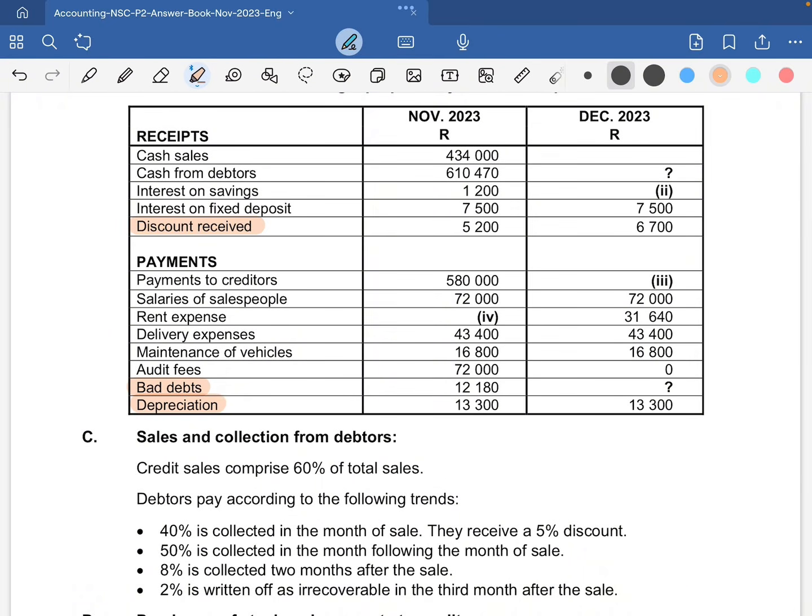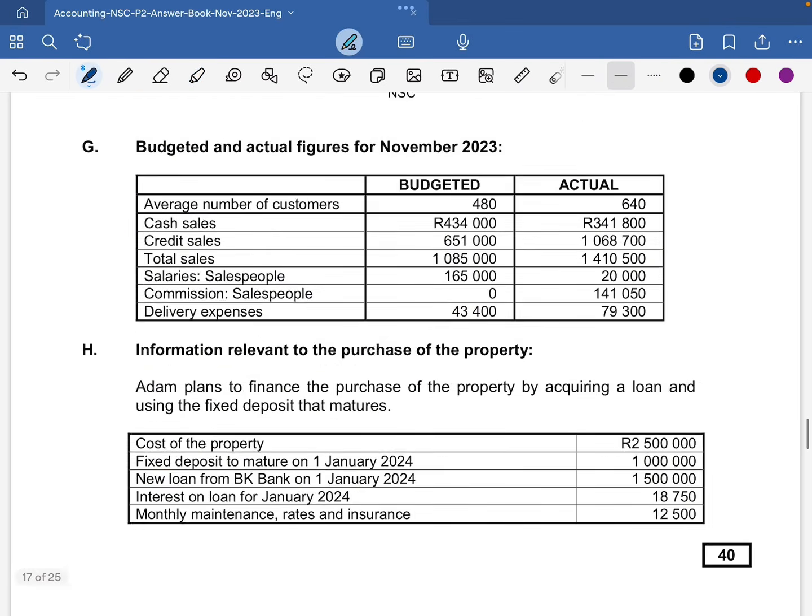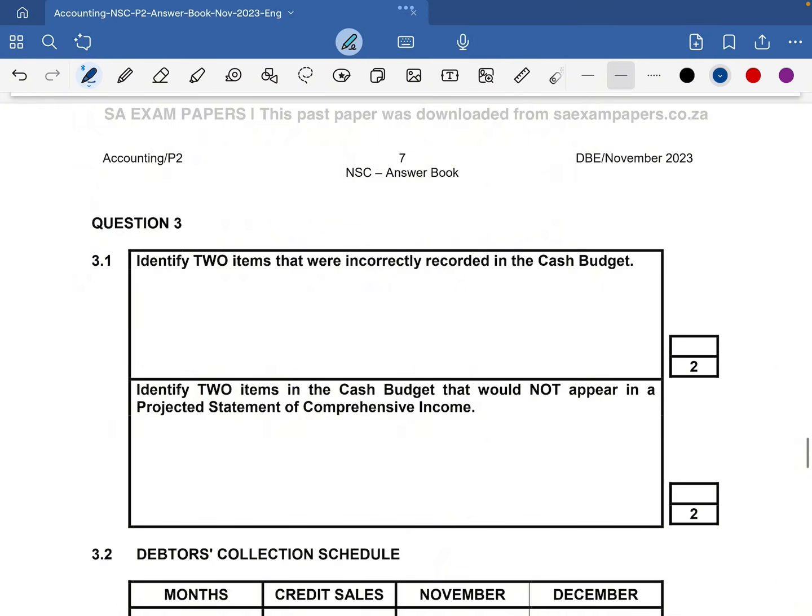Now that we have identified these things, we can only name two. So we can go to our answer book. Two things incorrectly recorded in the cash budget: we can have our discount received, and then here we'll have our depreciation. That's our depreciation.